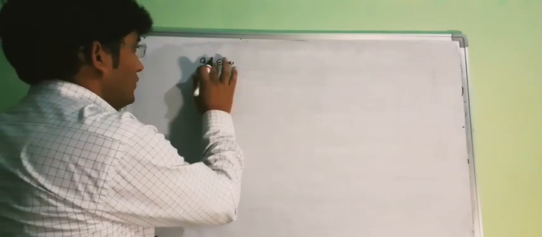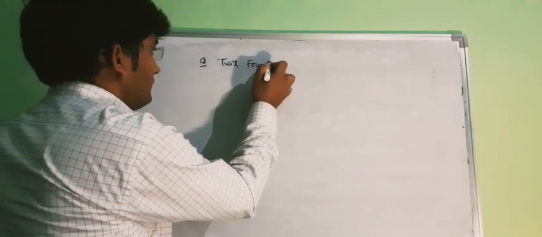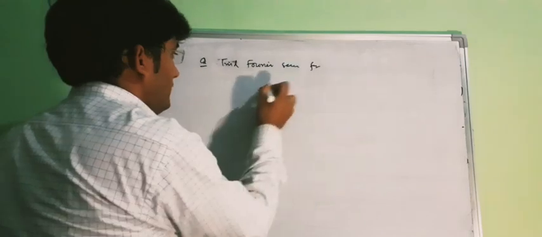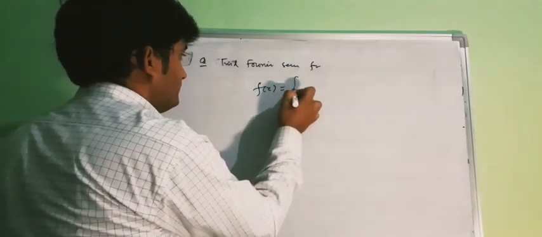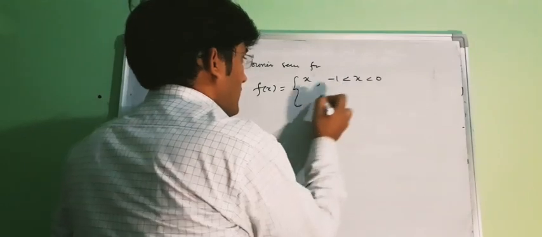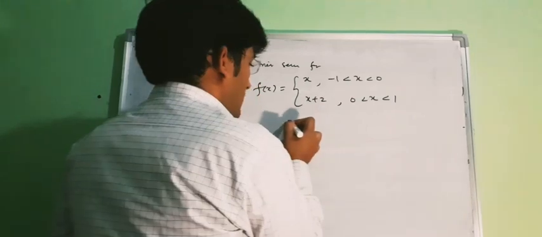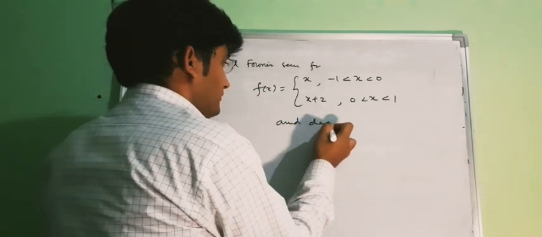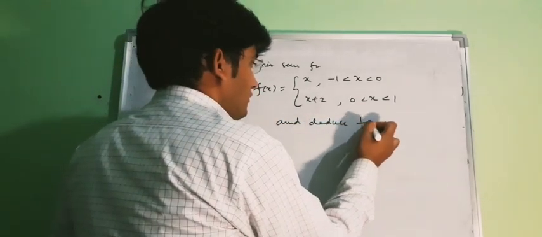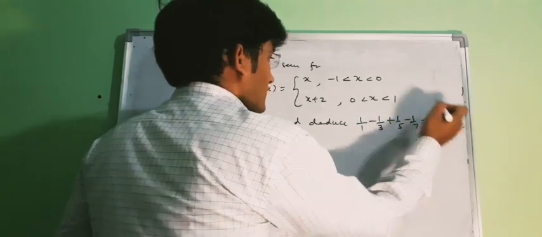Evaluate or find the Fourier series for f(x) equal to x when x lies between minus 1 to 0, and x plus 2 when x lies between 0 to 1, and deduce the value of 1 minus 1 by 3 plus 1 by 5 minus 1 by 7 and so on.